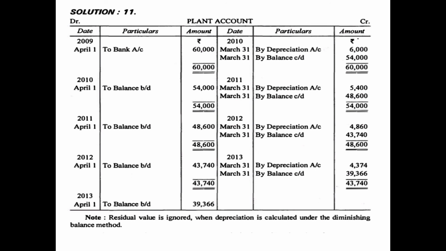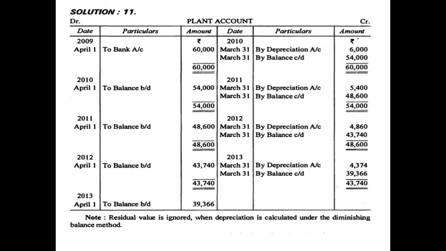Again, there is no other transaction in this year, so we will simply calculate the amount of depreciation at the end of the current year, that is 31st March 2013. On the credit side, by depreciation account, 10% on again the current written down value, that is 43,740. So 10% of 43,740 will be 4,374, and then we will calculate the closing balance, that is the total of debit side 43,740 minus total of credit side, that is 4,374. That means closing balance will be shown as 39,366, and we will show the total.